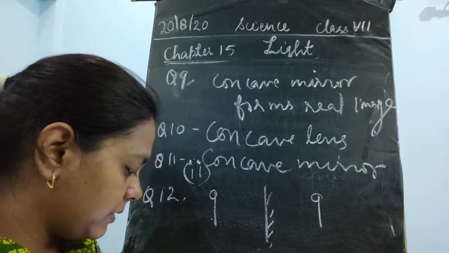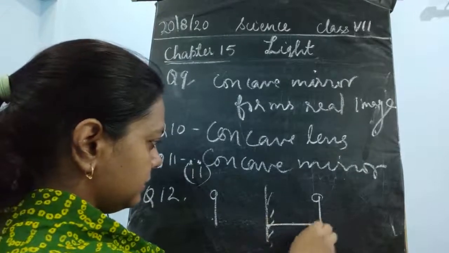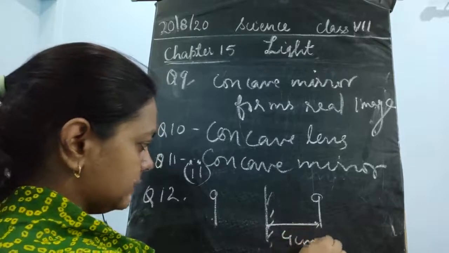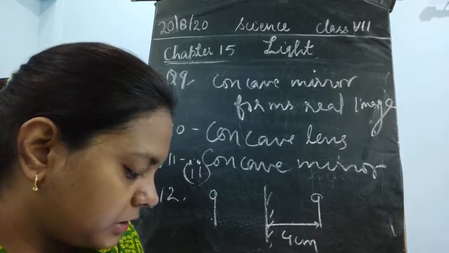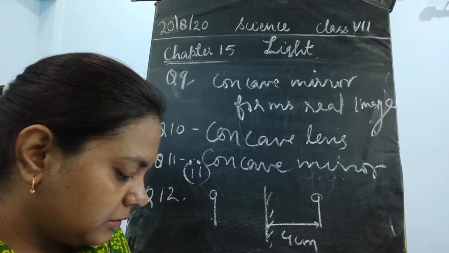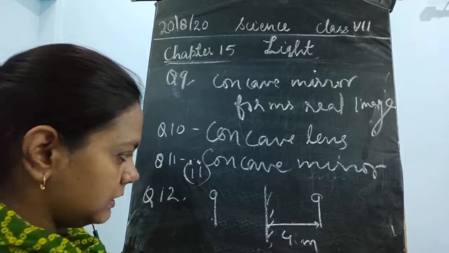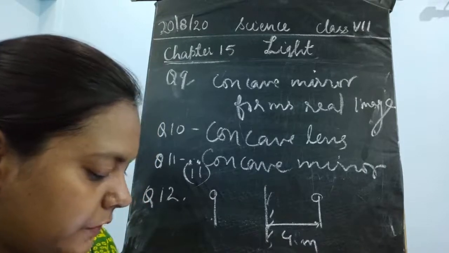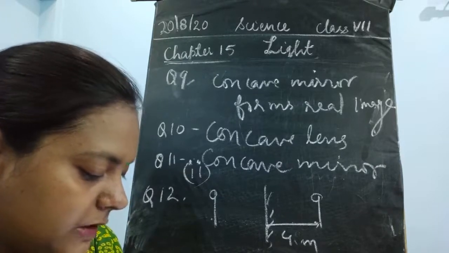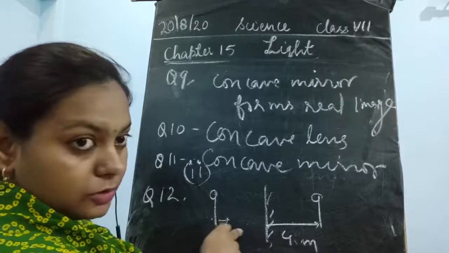it is said that David is observing his image in the plane mirror. The distance between the mirror and his image is 4 meters. Now what is being said? If he moves 1 meter towards the mirror, then the distance between David and his image would be, now David has moved 1 meter towards the mirror.